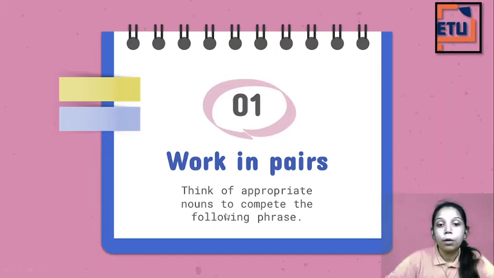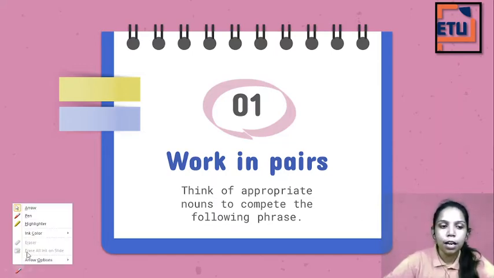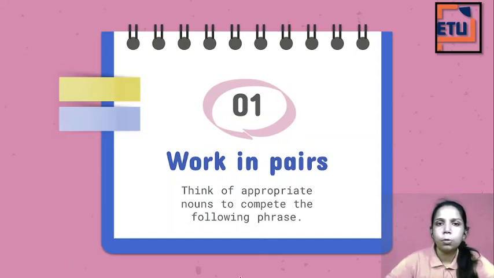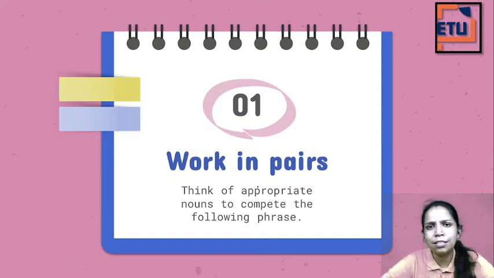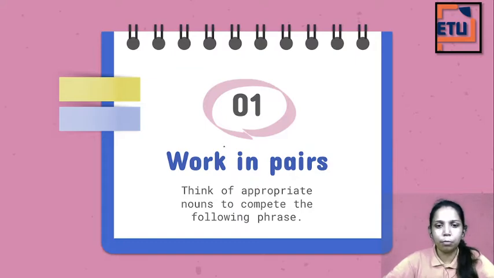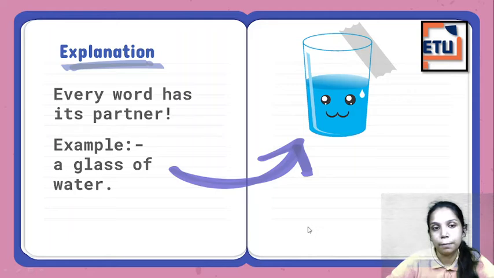Now see, what is work in pair? Now you will say, tell me, ma'am, you are teaching us now, where does this pair word come from, right? ये कहाँ से फिर आ रहा है? Work in pairs. जो pair में काम करता है, कैसे देखो? Think of appropriate nouns to complete the phrase. Now we'll do. See, let's say for example, देखो.